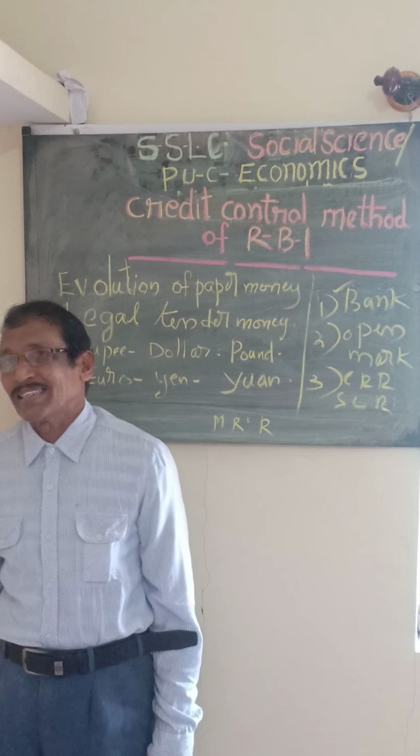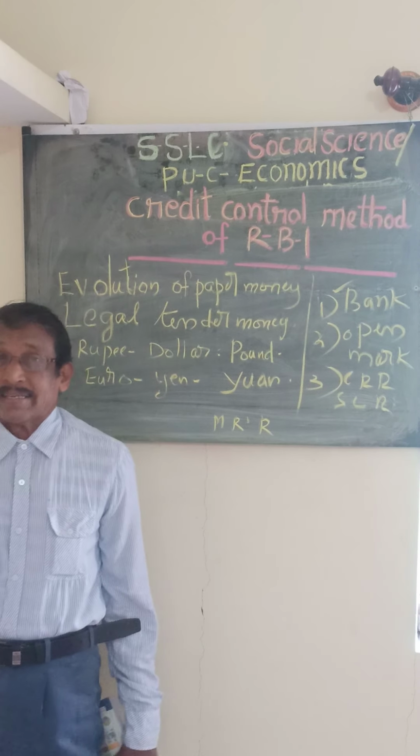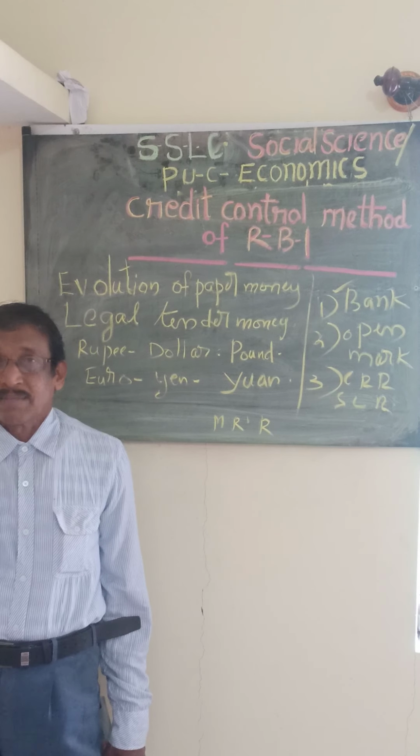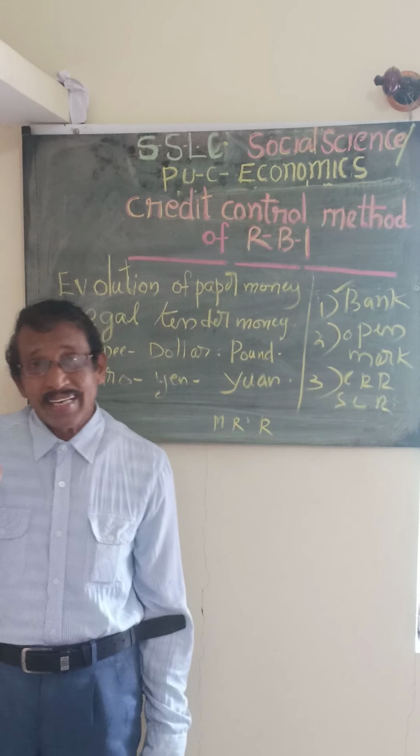Sometimes the Reserve Bank will give advice, or moral suasion, to the commercial banks to control credit based on the condition of the economy. Next one is direct action.